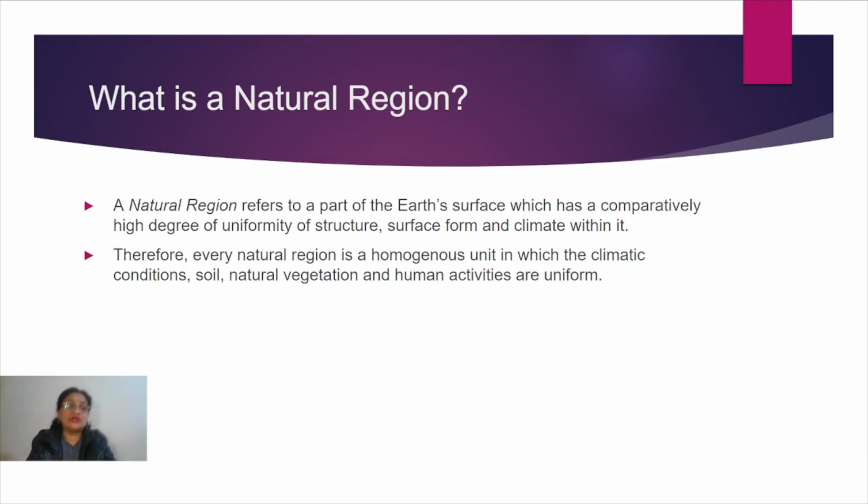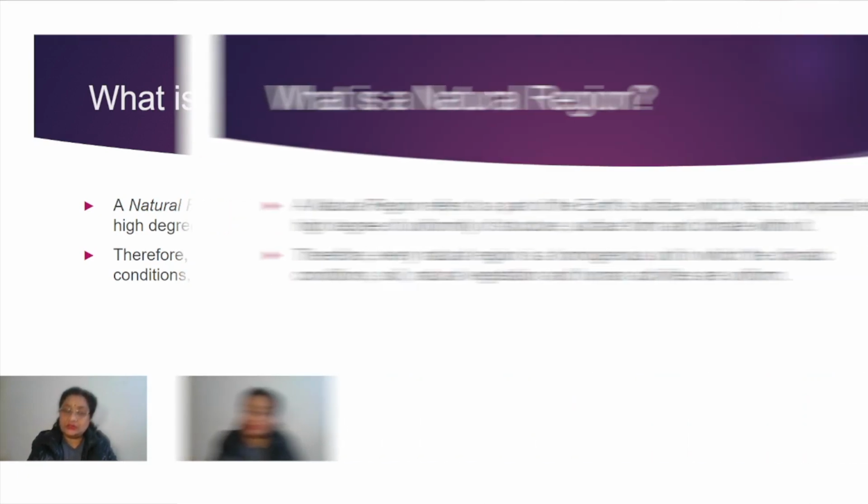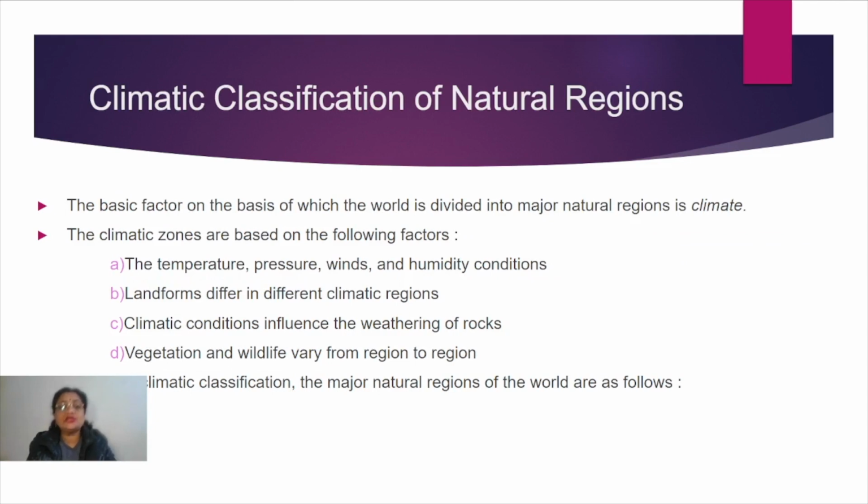Now the other way you can say it, it has a combination of climatic elements which is different from the other regions. That is why many times, on the basis of these climatic elements only, we can do the classification of natural regions, and this is called climatic classification. Now the next thing is, when we do the climatic classification of natural regions, what are the main factors that are kept in mind?